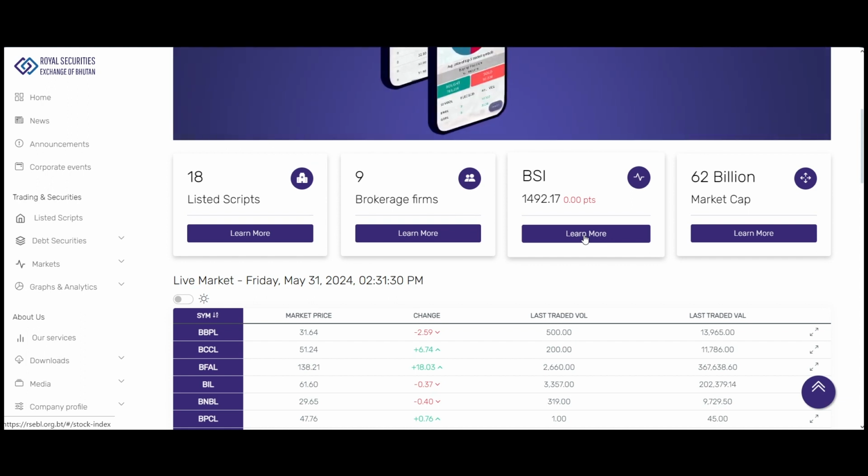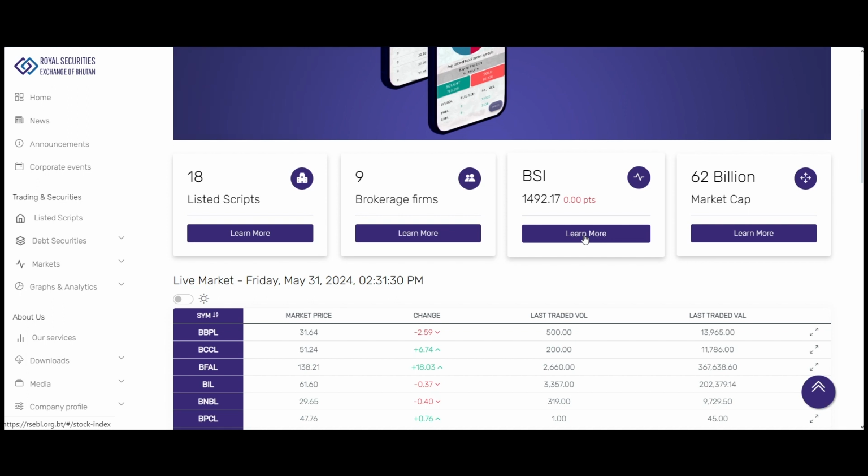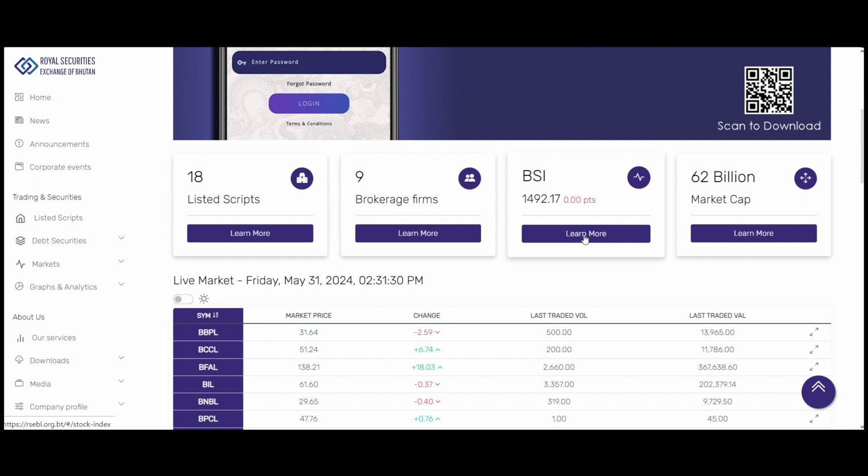We started the base reference point at 1000, and then now currently, taking into account the current market price of all the listed scripts, the BSI is a composite index comprising all the stocks listed in the RSEB.